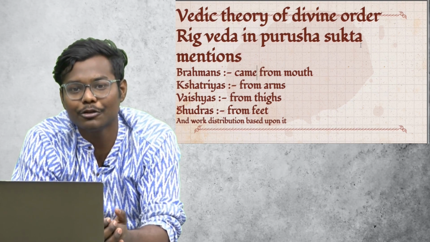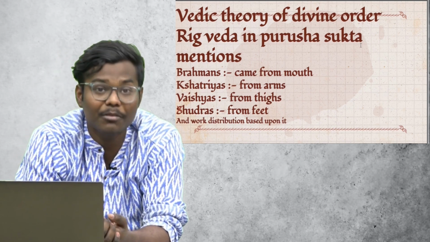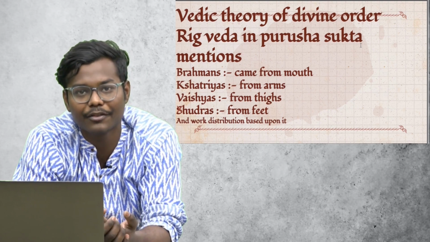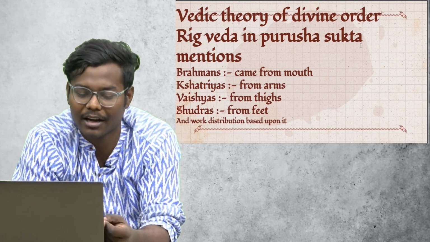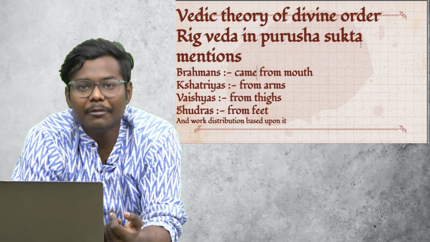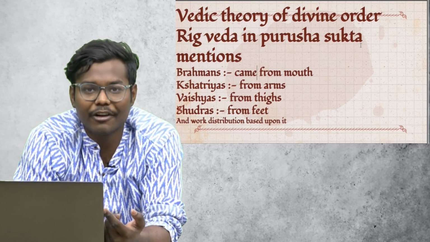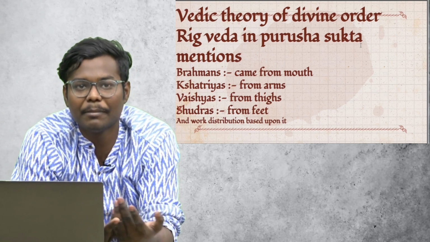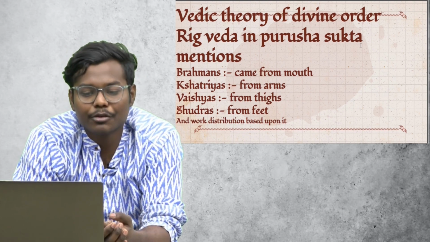So this was used to prove that because Brahmanas are born from the head of the god, they will do the work which requires mind. Kshatriyas are born from the arms, so they would be warriors. Vaishyas from the thighs, so these people were merchants. And Shudras from the feet.